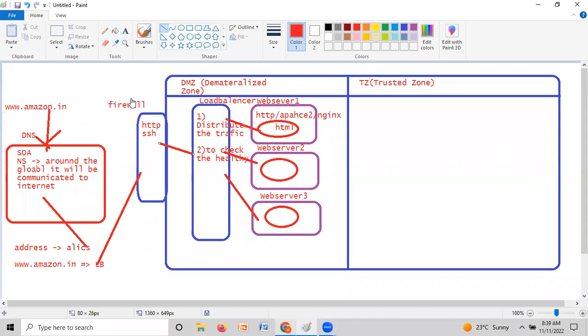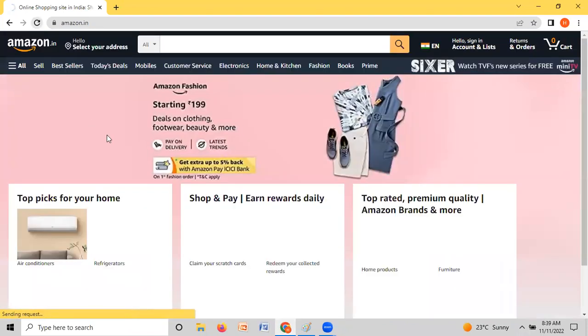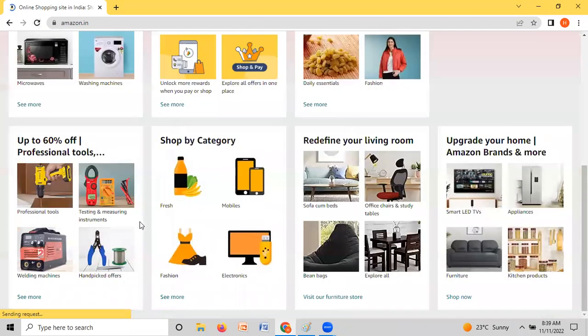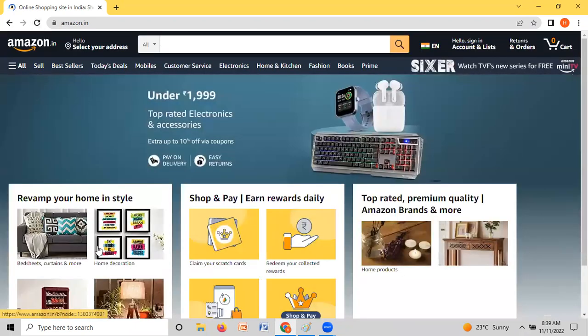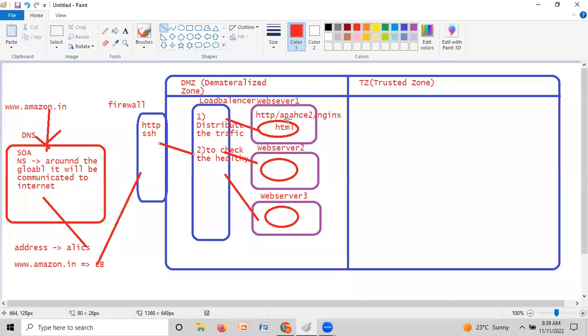What the load balancer can do is distribute. That's why you are getting this page every time. If you hit 100 times, 100 times we are getting the same response, because this is a static page. Because this is a static page, you do not need to log in. Still you can browse this, and this is coming from the public hosted zone. So next one is the trusted zone.